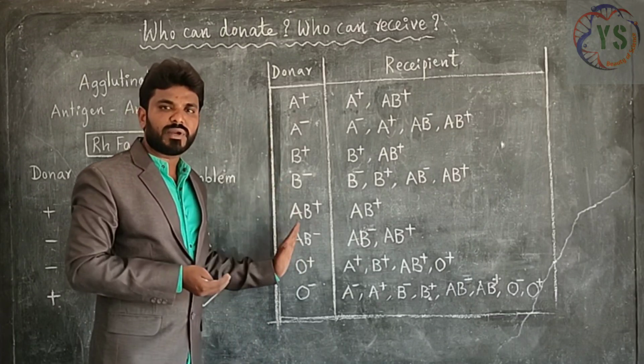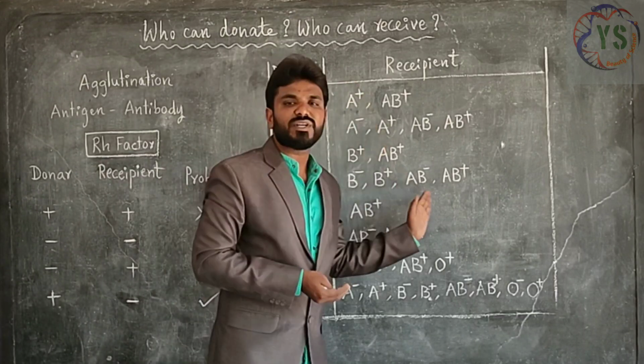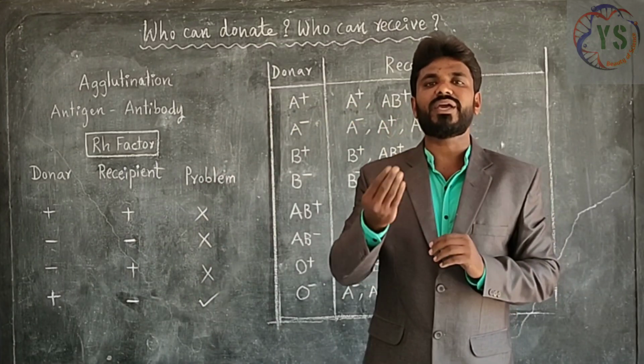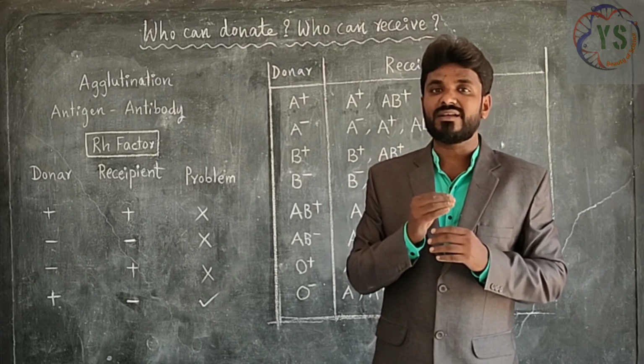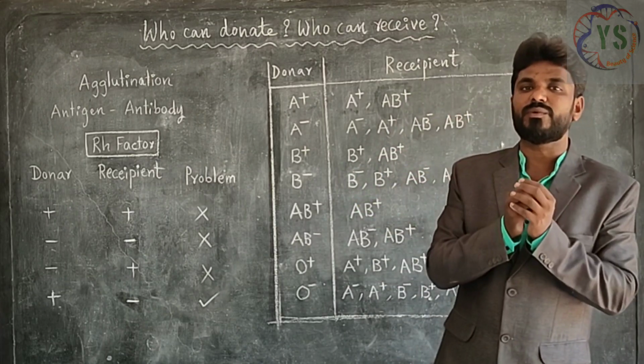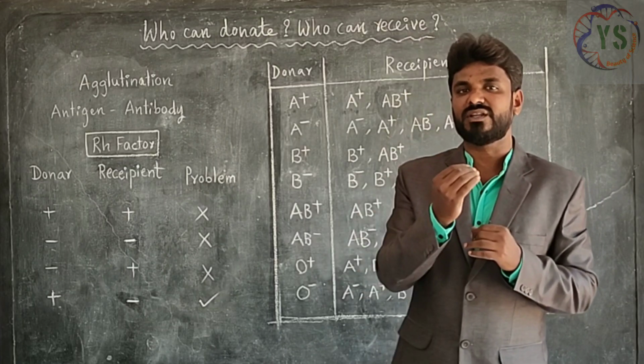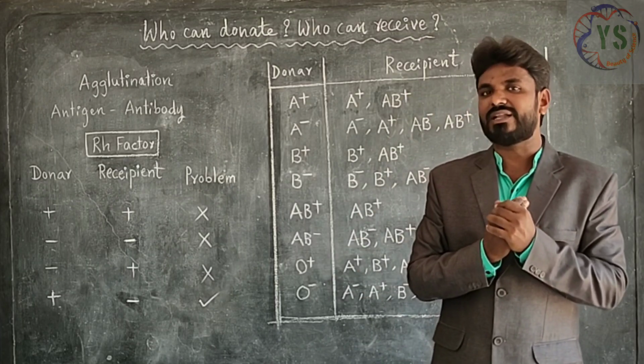Here, these are the donor blood groups and these are the receivers' blood groups. Now I think you have understood who can donate the blood and who can receive the blood, to which blood groups blood can be donated, and which things are to be taken into consideration at the time of blood transfusion. I think, friends, you have understood this very clearly.